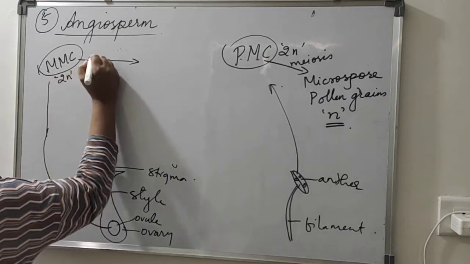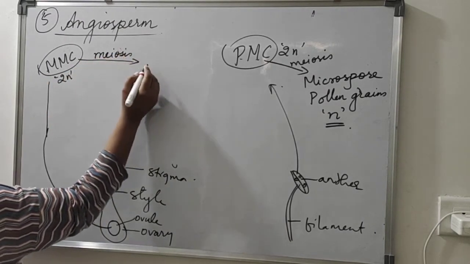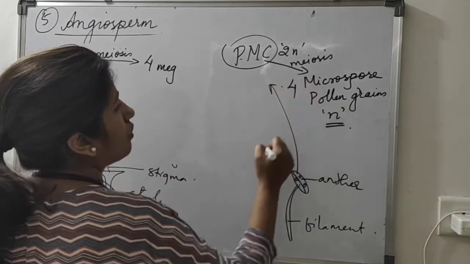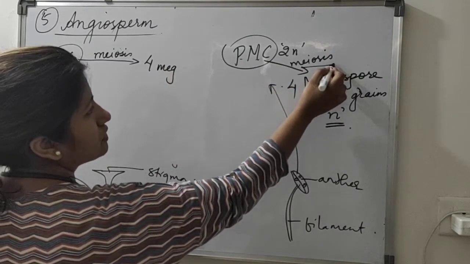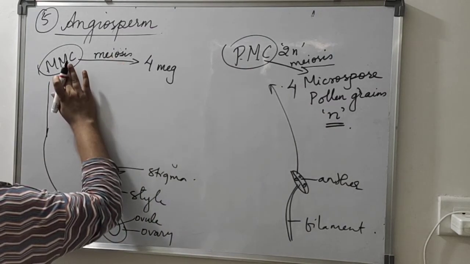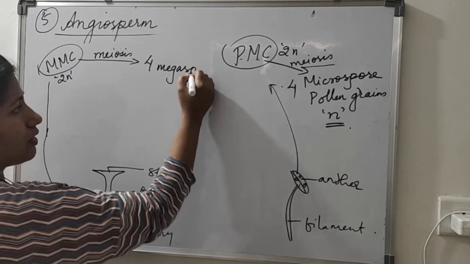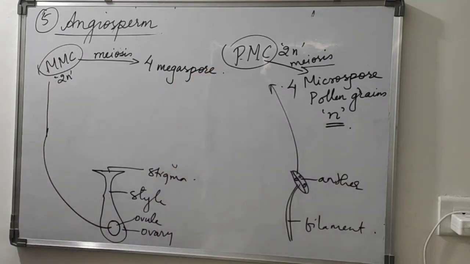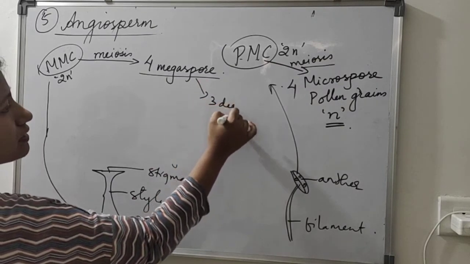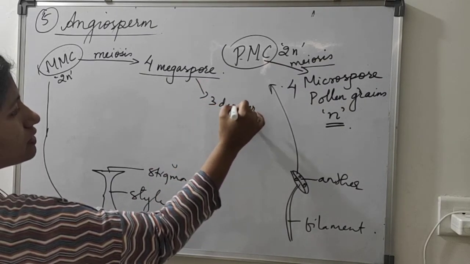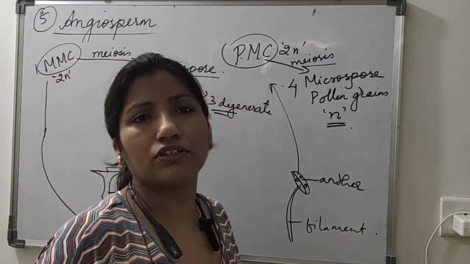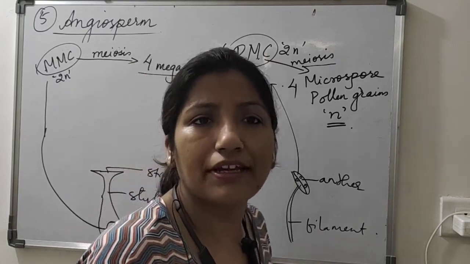They go through meiosis division and produce 4 megaspores, like here also they produce 4 microspores, because after meiosis division from one mother cell 4 daughter cells come. 4 megaspores will be produced, and out of these 4, 3 will degenerate. They will vanish, they will be of no use, they don't remain valid anymore.